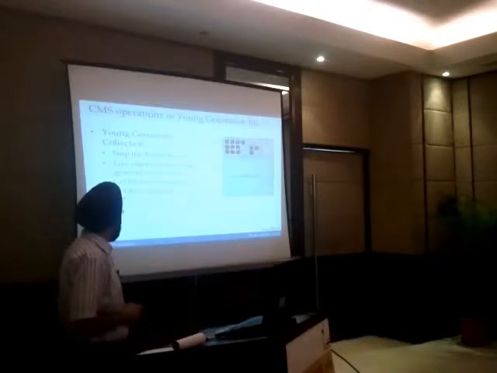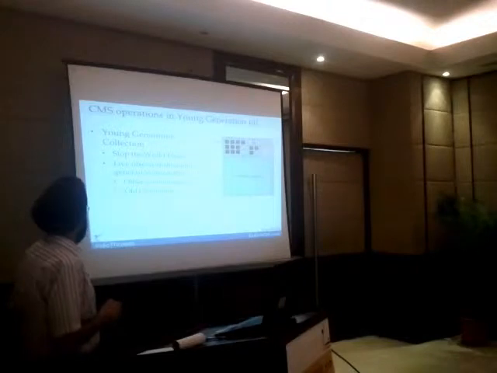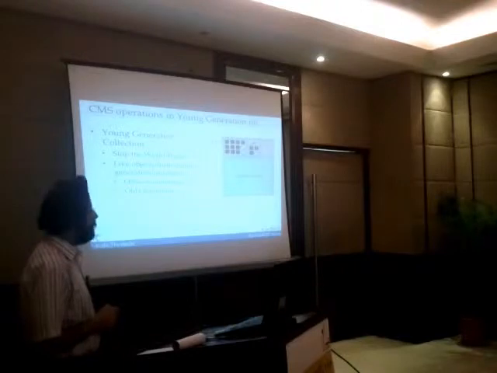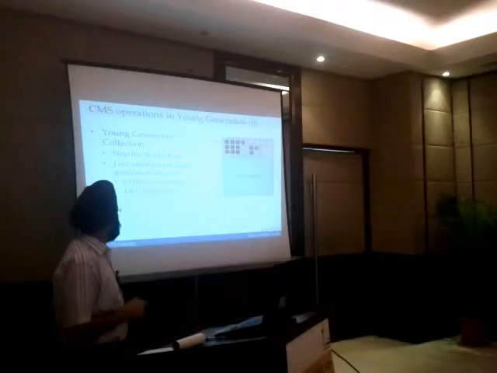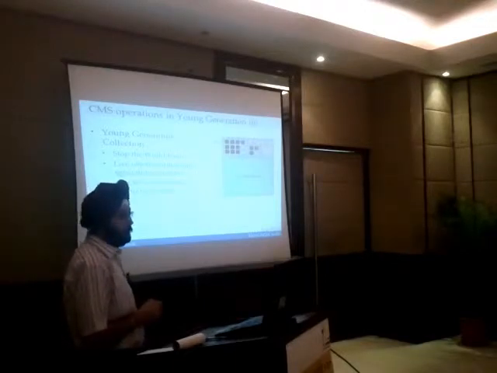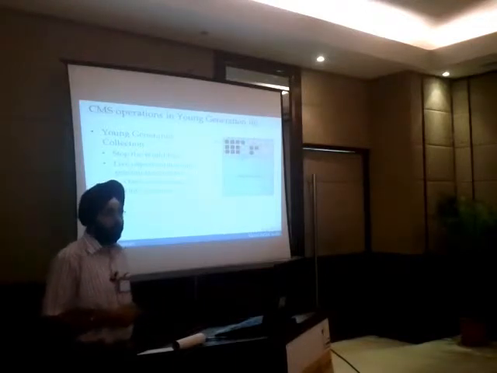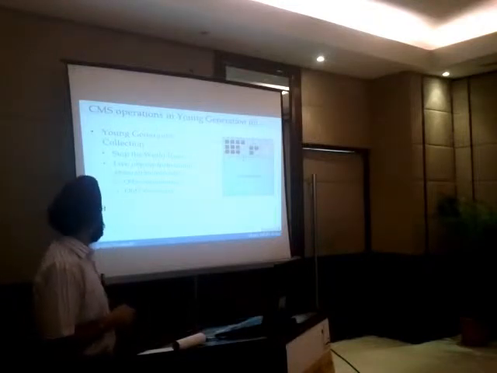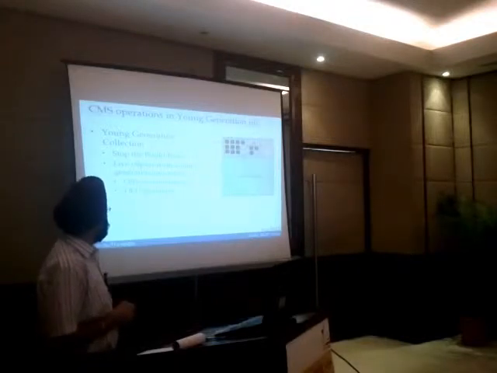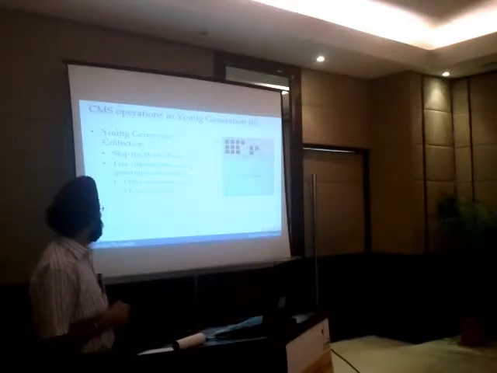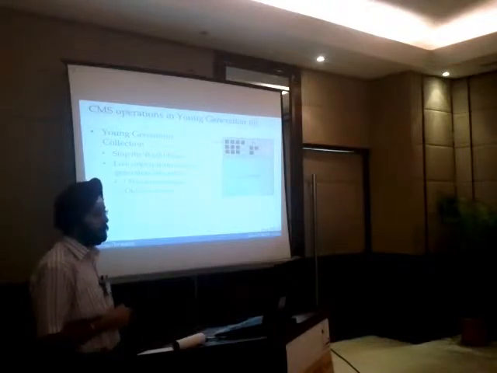So what happens during young generation collection is that the live objects in the Eden space and the survivor space, which are still young and have not matured enough, are moved to the second survivor space. Those objects which have matured or aged enough are moved to the old generation compartment. And if this second survivor space becomes full, then the rest of the live objects are also moved to the old generation.